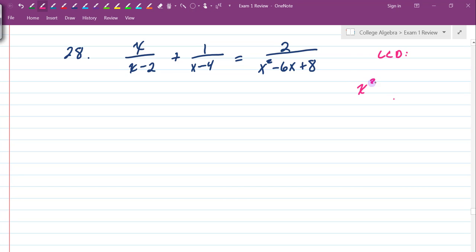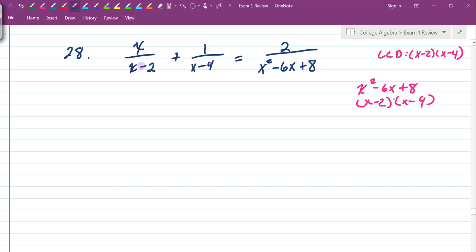So if I have x squared minus 6x plus 8 and I go to factor it, my factors are going to be positive, which means I'm going to have like signs, and the sum is negative, so that means I have two negative numbers. They must be factors of 8 that sum to 6, which indeed are 2 and 4. So yes, my LCD is going to be x minus 2 times x minus 4. That's my LCD.